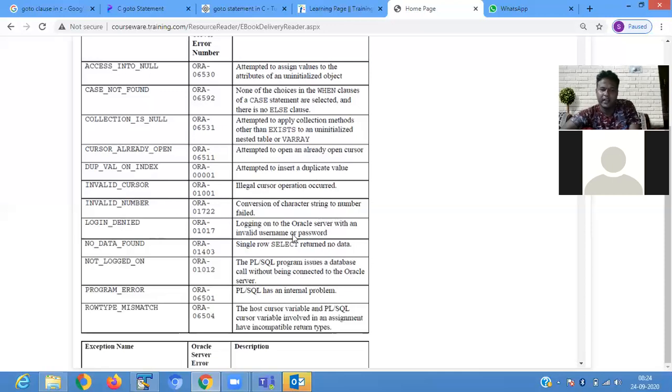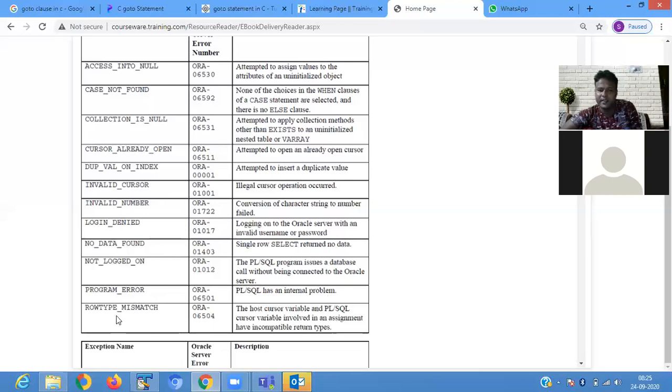LOGIN_DENIED: logging on to the Oracle server with an invalid username or password. NO_DATA_FOUND: you are using a SELECT statement, but it does not return any kind of value. NOT_LOGGED_ON: the PL/SQL program issues a database call without being connected to the Oracle server. Next is PROGRAM_ERROR: PL/SQL has an internal problem.